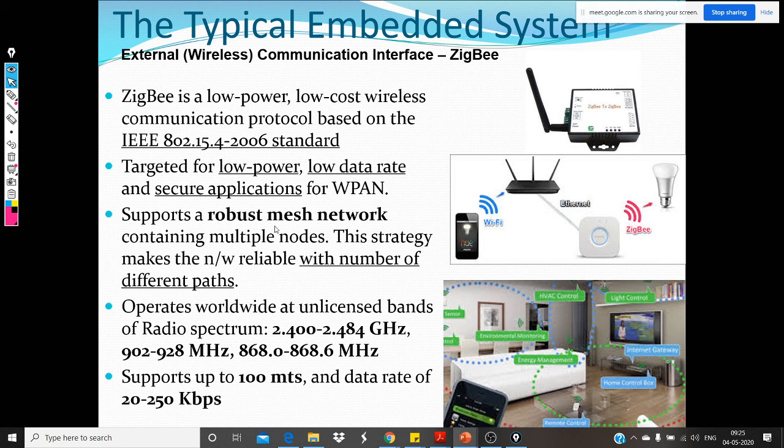And the protocol supports a robust mesh network. A mesh network is nothing but a network where the devices are densely connected. We'll see how they are connected in a bit. Mesh typically means every device is connected to every other device. With this kind of setup, it's easy for you to do the routing, right?